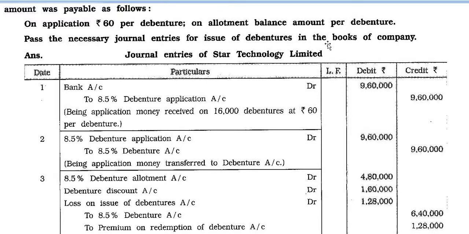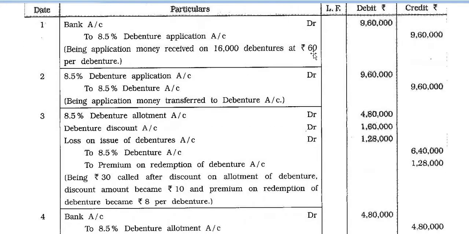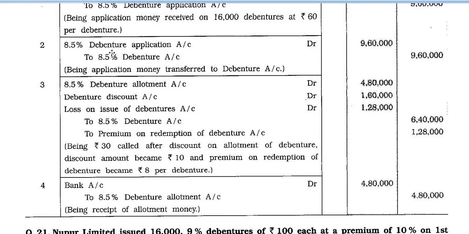Answer part. Journal entries of Star Technology Limited. First entry, bank account debit 9,60,000 to 8.5% debenture application account 9,60,000, being application money received on 16,000 debentures at rupees 60 per debenture. 8.5% debenture application account debit 9,60,000 to 8.5% debenture account 9,60,000, being application money transferred to debenture account.